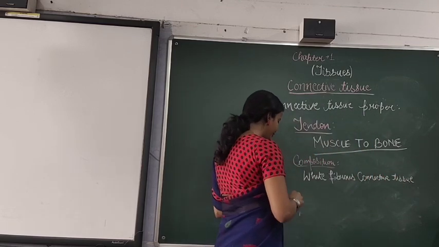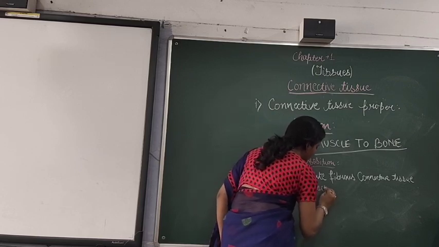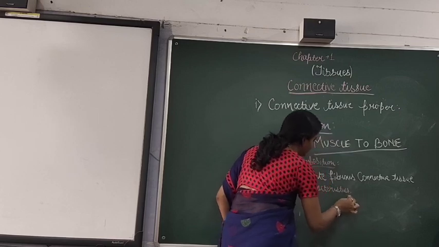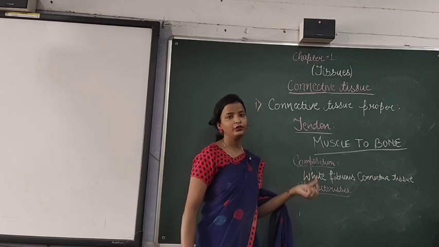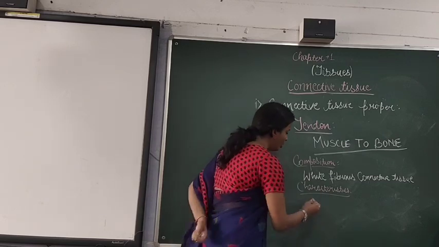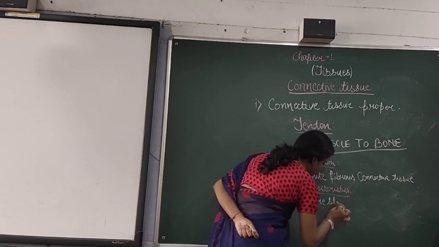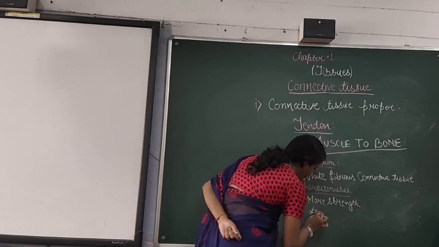And when you will talk about its characteristics, you can say that elasticity is less but strength is more. So more strength, less elasticity.